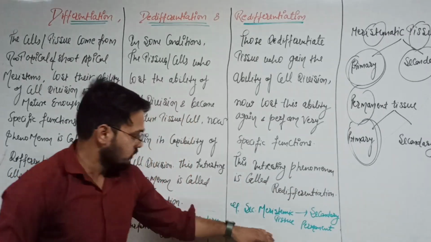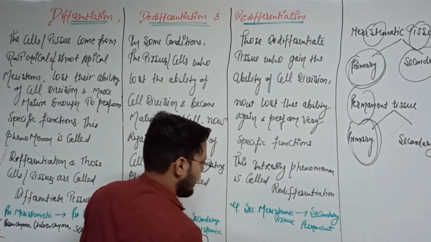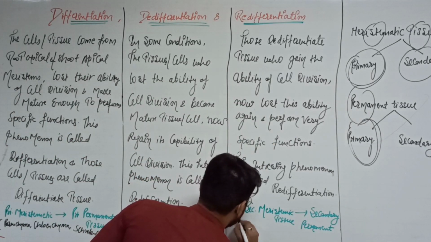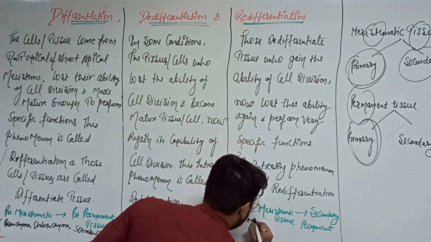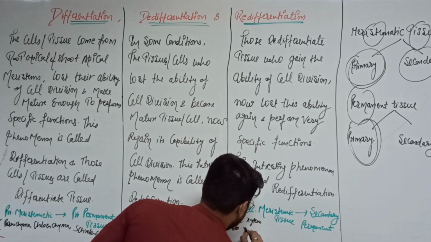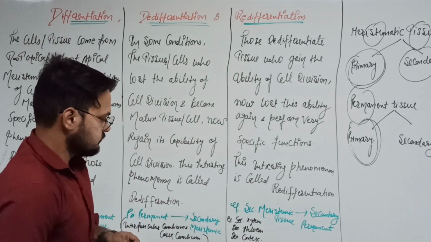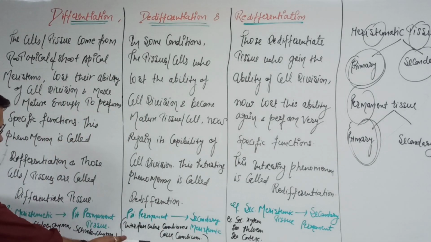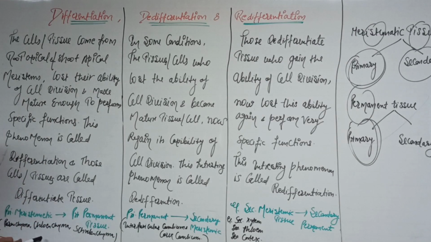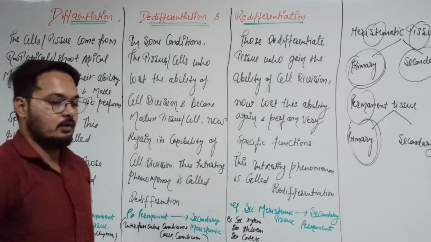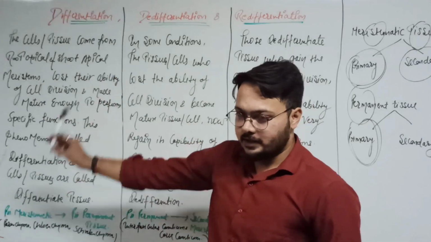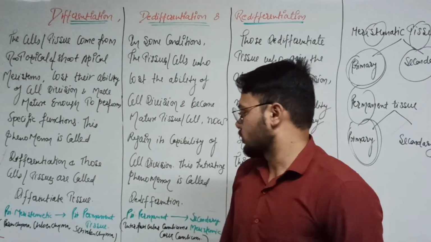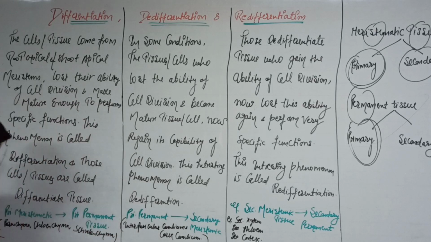So the example is the secondary permanent tissue, like secondary xylem, secondary phloem, and secondary cortex. So that is clear. They all are used in the secondary growth. The parenchyma, collenchyma, and sclerenchyma are the basic components of the primary tissue, and they help in the primary growth. Okay, so that is clear.